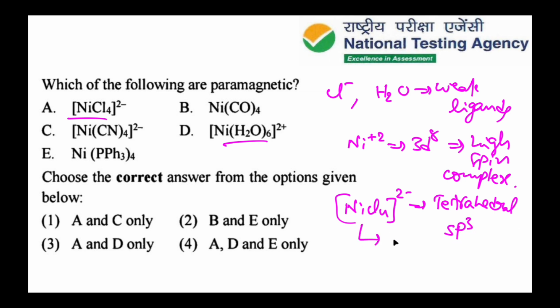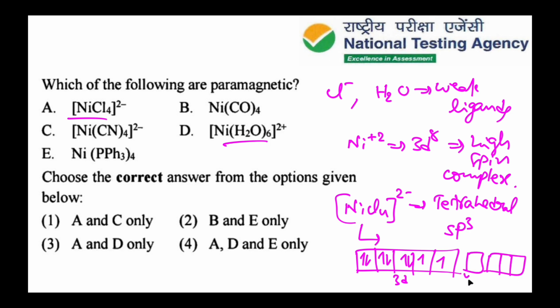It contains 2 unpaired electrons in the 3d8 configuration. Then 4s and 4p orbitals are available, and they undergo hybridization, so sp3 hybridization is formed, which is tetrahedral geometry.